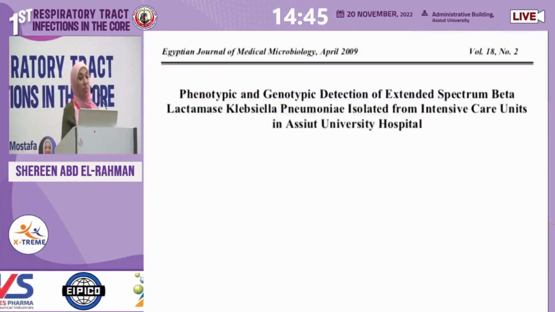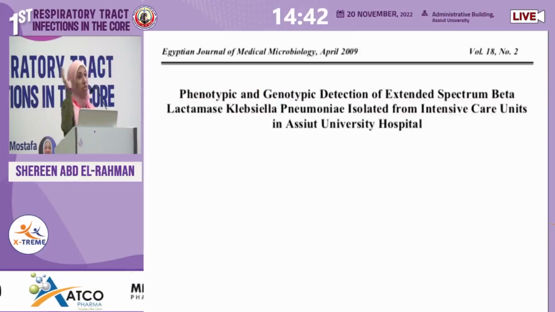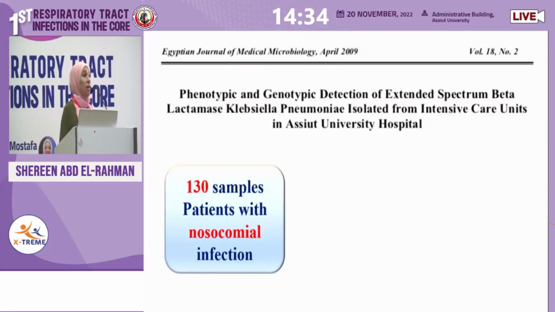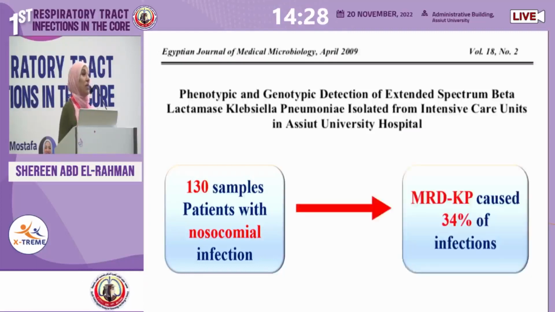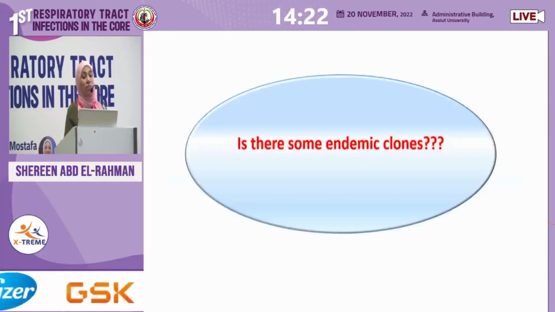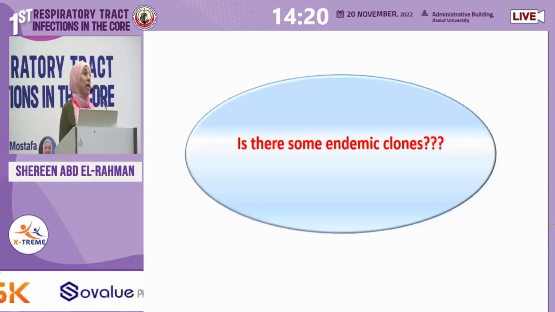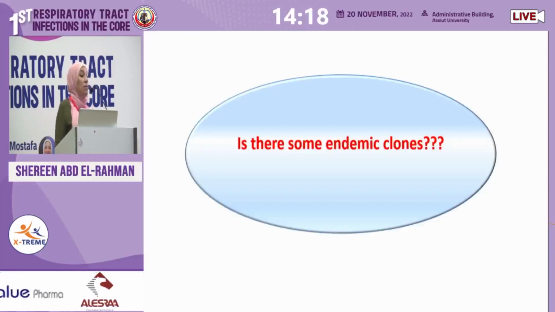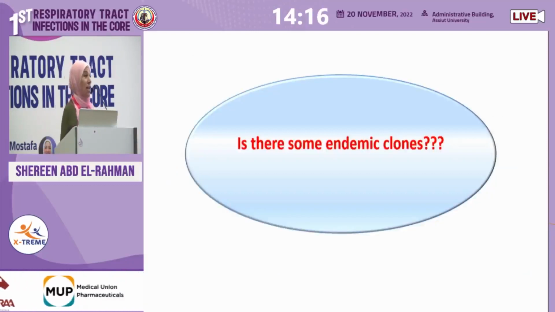mortality. So our first research was trying to find out what's the percentage of ESBL-producing Klebsiella pneumoniae in Asyut University Hospital. We took like 130 samples from different nosocomial infections. And the rate was really very high, like a third of the cases were due to ESBL, multidrug-resistant Klebsiella pneumoniae. Well, do we have some endemic clones in the hospital? This was our second question.